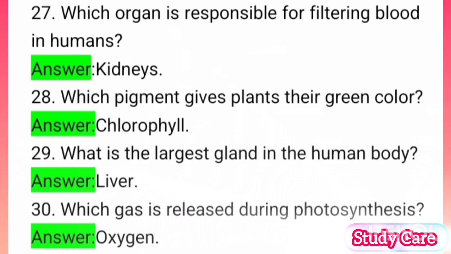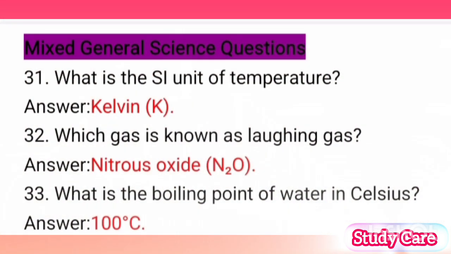29. What is the largest gland in the human body? Answer: liver. 30. Which gas is released during photosynthesis? Answer: oxygen. Mixed general science questions. 31. What is the SI unit of temperature? Answer: Kelvin, K. 32. Which gas is known as laughing gas? Answer: nitrous oxide.